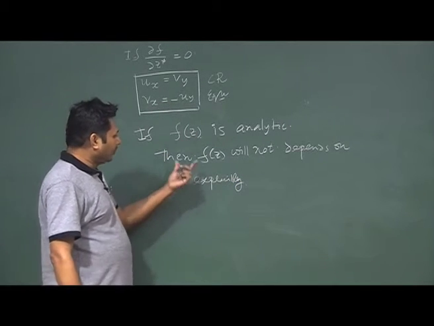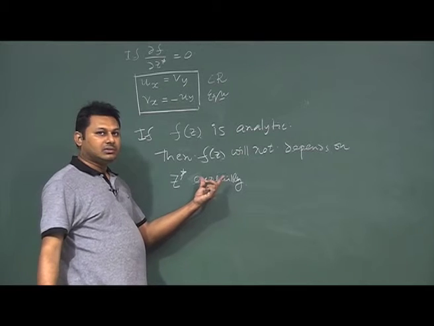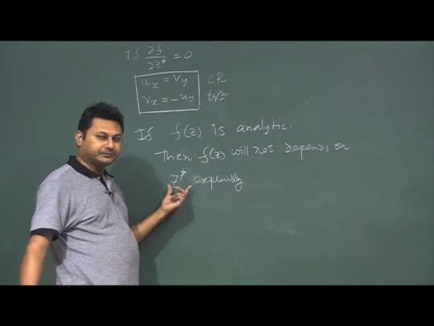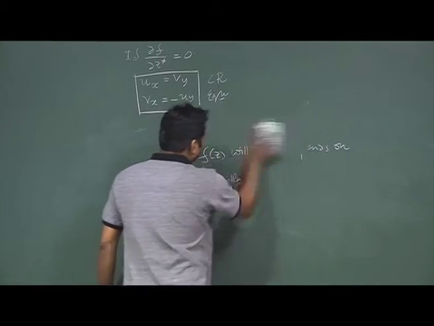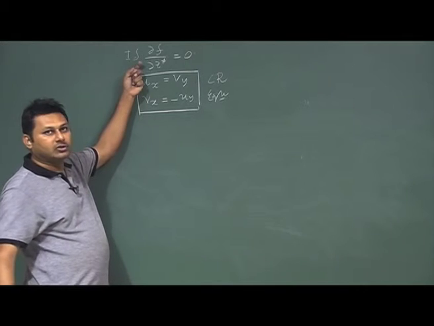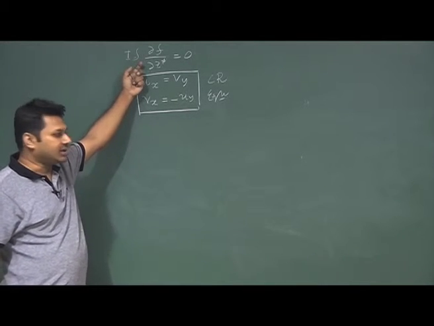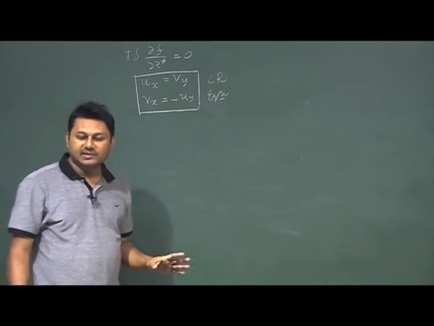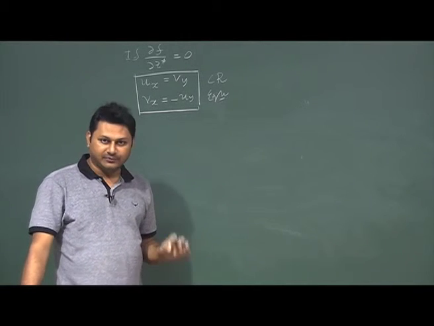That means f(z) should not be an explicit function of z star. This is nothing but the mathematical expression we show in the top, that is del f del z star is equal to 0.